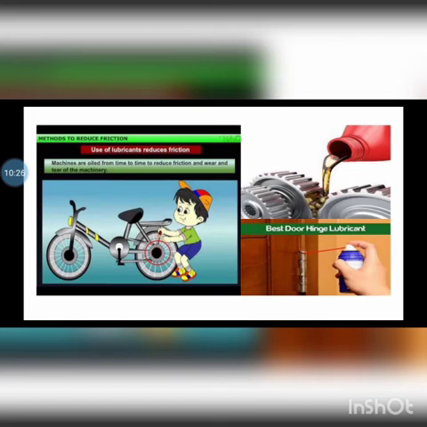And in the last picture, you can see the door hinge, which is that thing which joins your door with your wall. Since we keep on opening and closing our doors a lot of times, these hinges go through high friction. So when you apply any kind of oil to these hinges, they work very smoothly, and doors won't make creaking sounds.